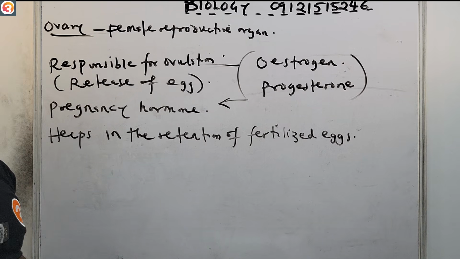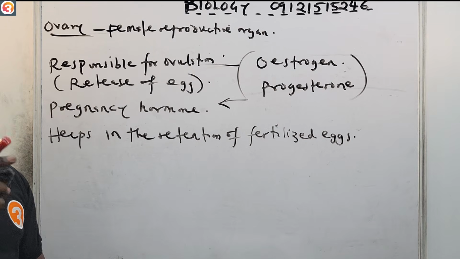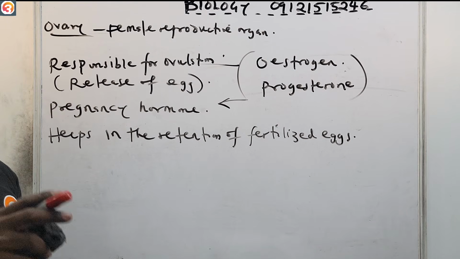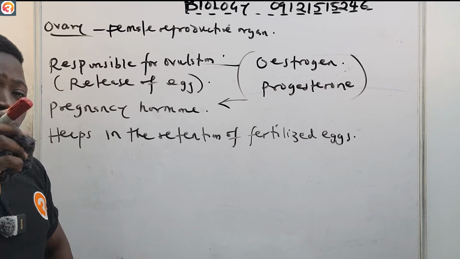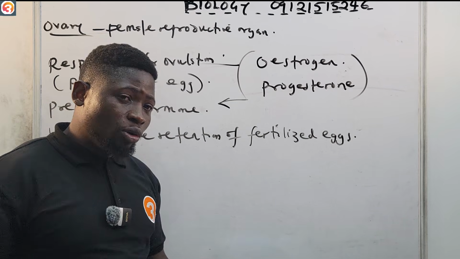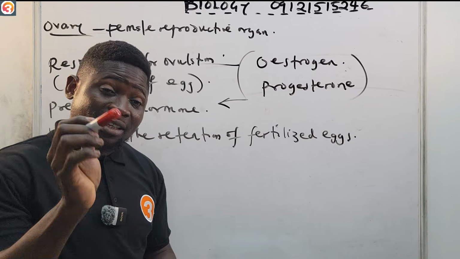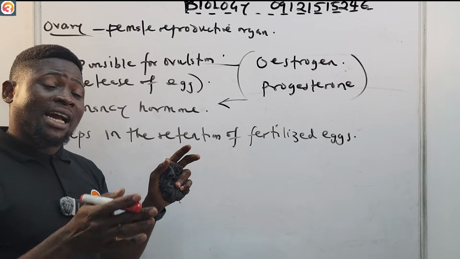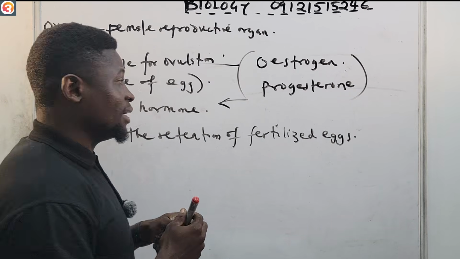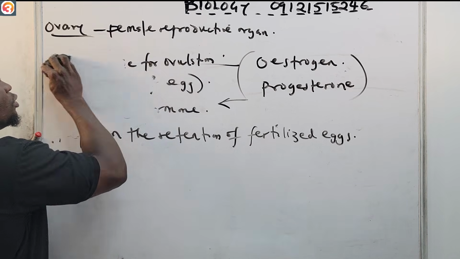Okay, remember when I was talking about the pituitary gland, I said we have anterior pituitary hormones that are secreted by the pituitary gland. We also have posterior pituitary hormones that are secreted by the pituitary gland. We have anterior, which are the ones we saw first. I forgot to talk about the posterior, so I'm going to talk about the posterior pituitary hormones now.